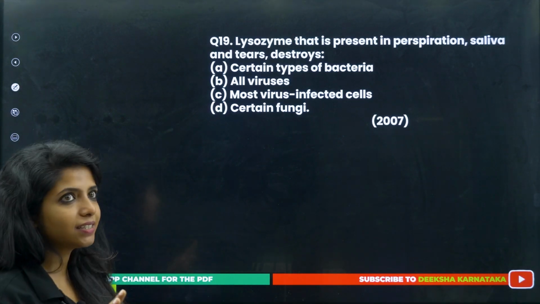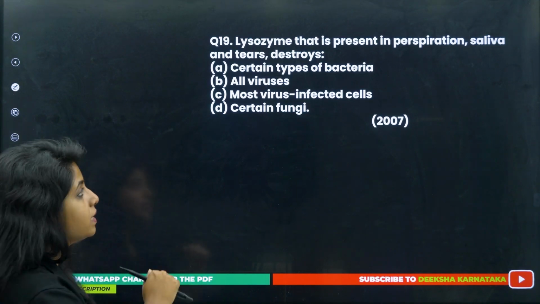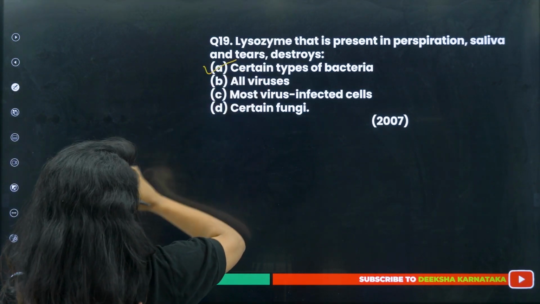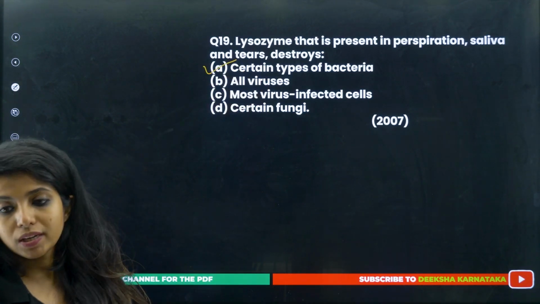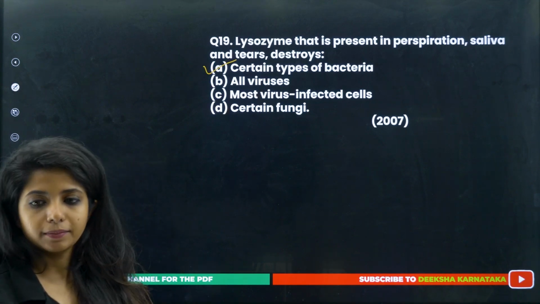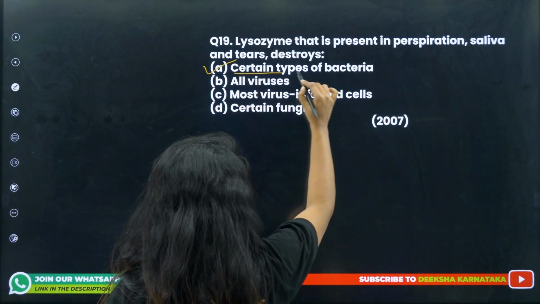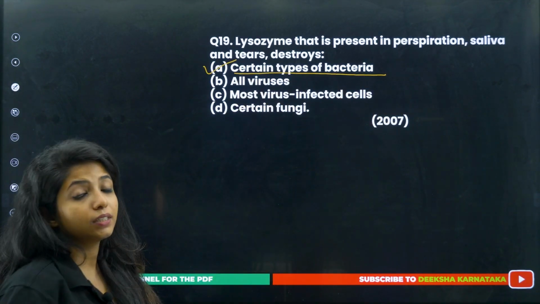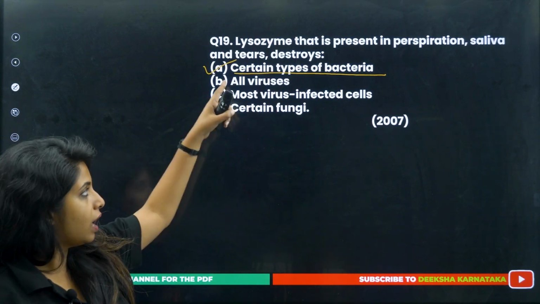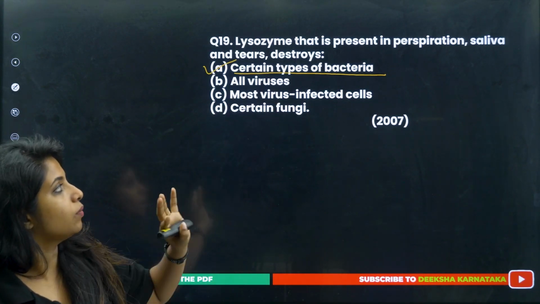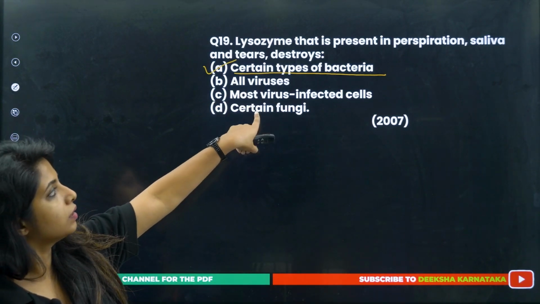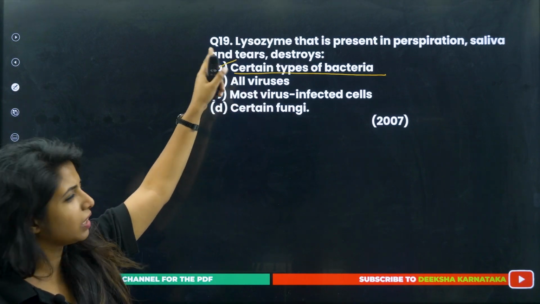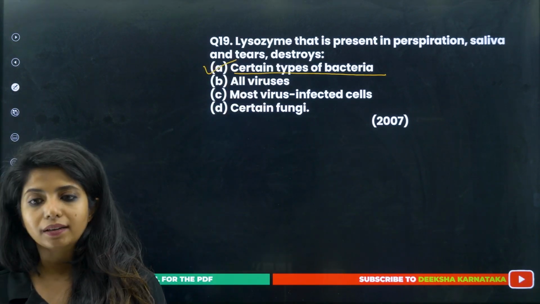You might have studied this in your 11th grade, right? So basically, it's a certain type of bacteria which is being killed with the help of lysozyme. This came in the year 2007. While I was teaching, I told you that it affects the cell wall. So you have to know which of them has the cell wall, and it's mostly the bacteria. In certain fungi it's there, but again the correct answer is the bacteria.